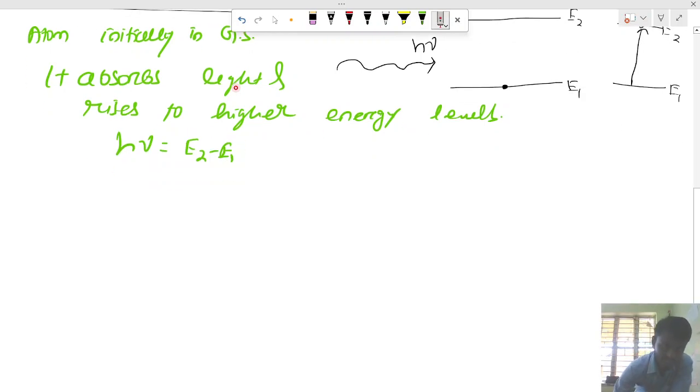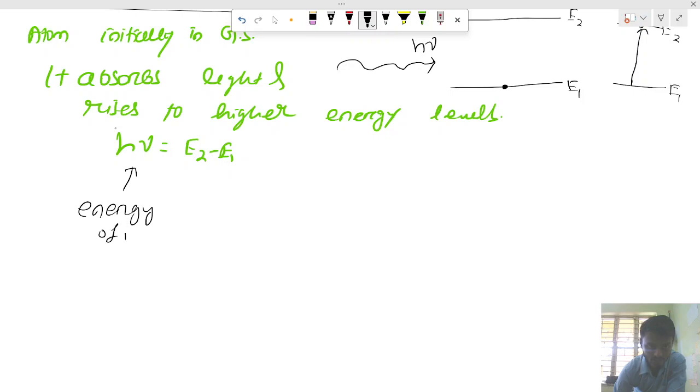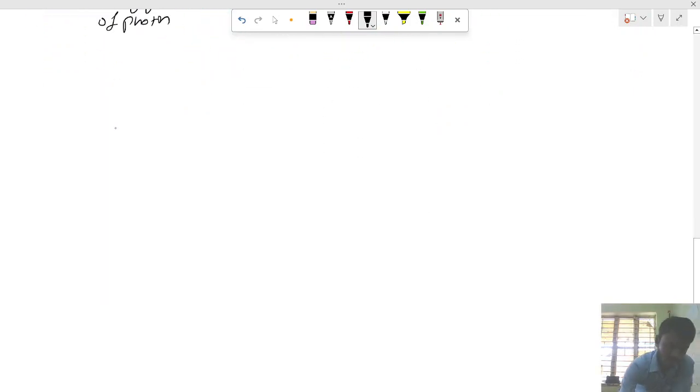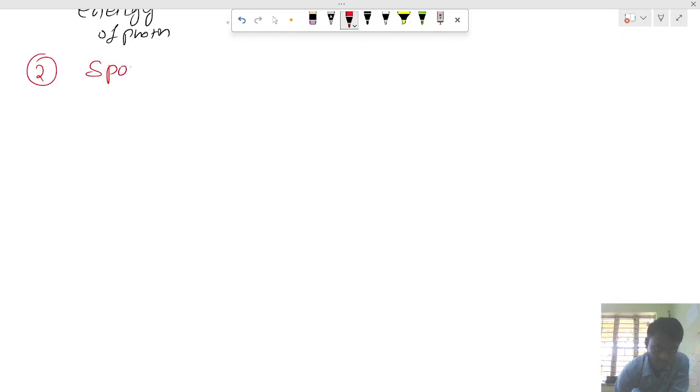So what does this h nu stand for? This h nu is the energy of the photon, or light, as I have told you, and this is the energy difference between two energy levels. So the first one is gone, that is stimulated absorption. Let us go to the second thing, spontaneous emission, isn't it?